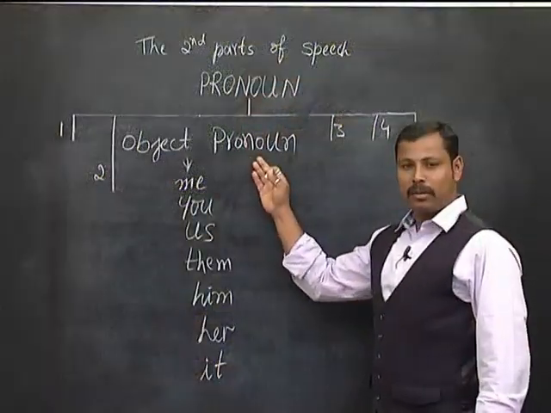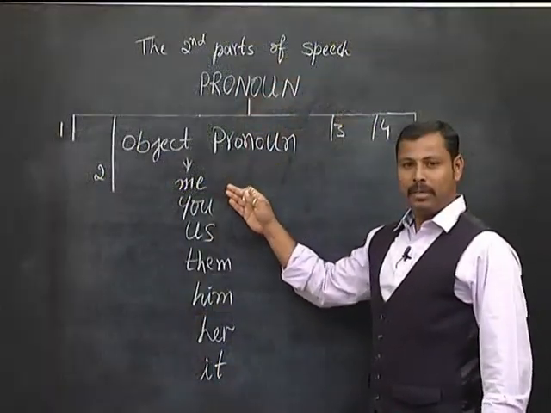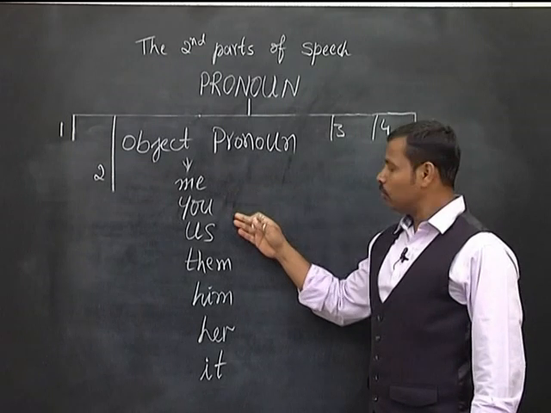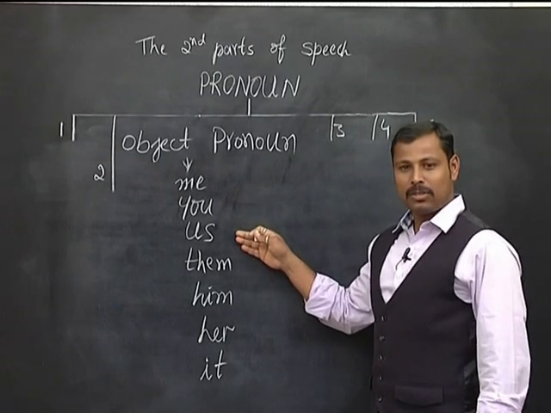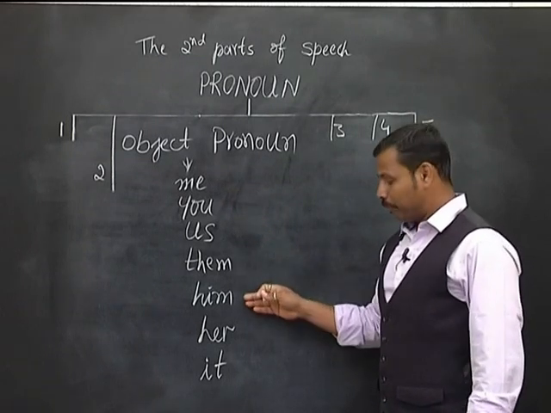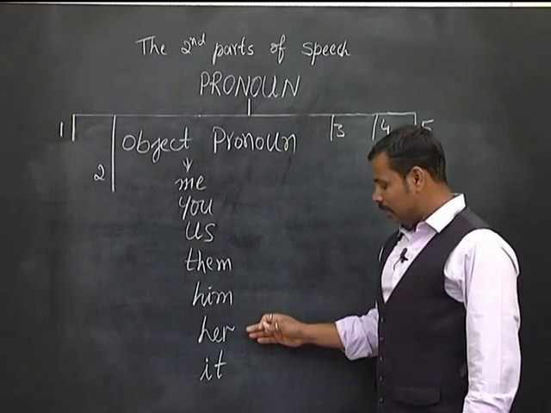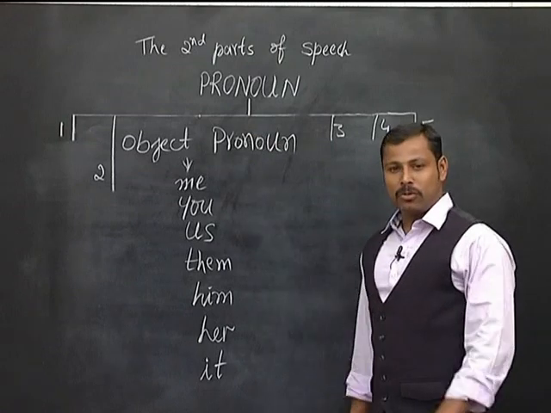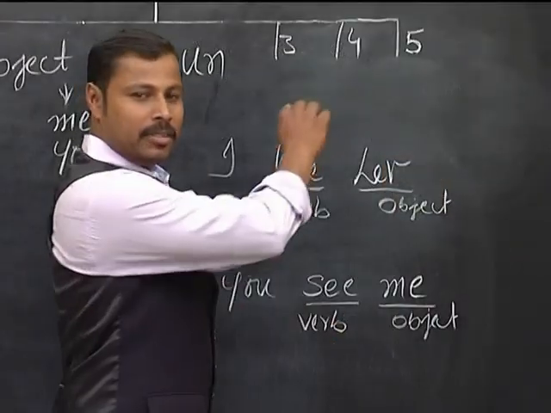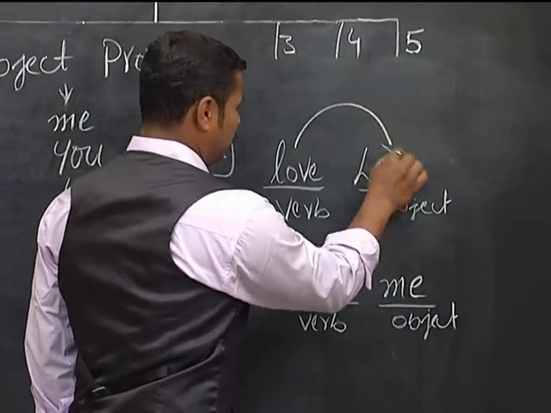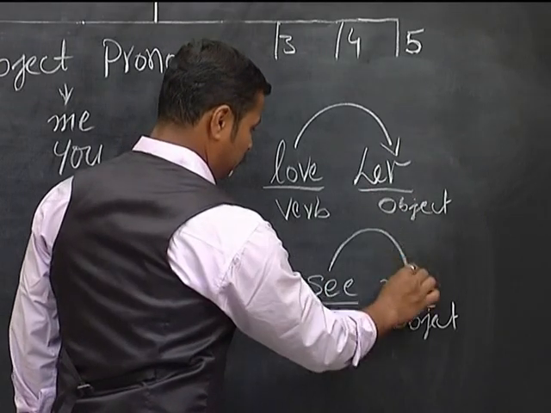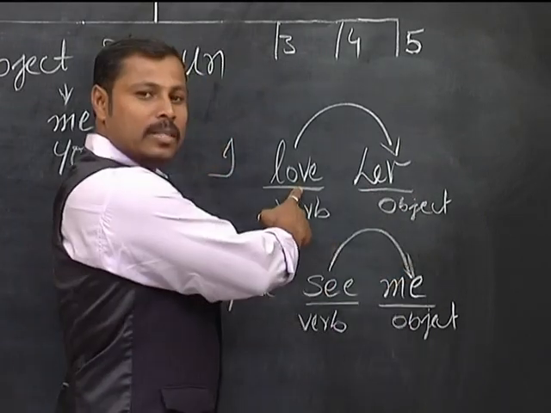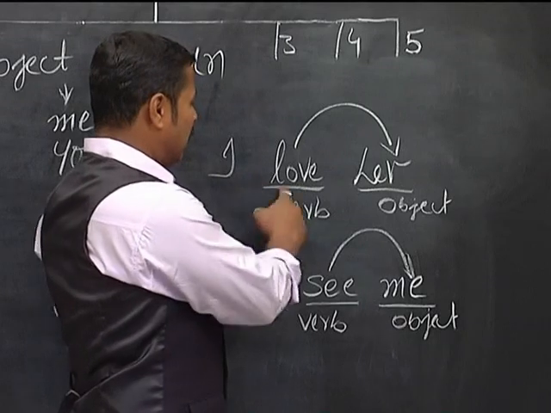Object pronouns are me, you, us, them, him, her, it. Object pronouns are always used after the verb. Love is your verb. I love her.